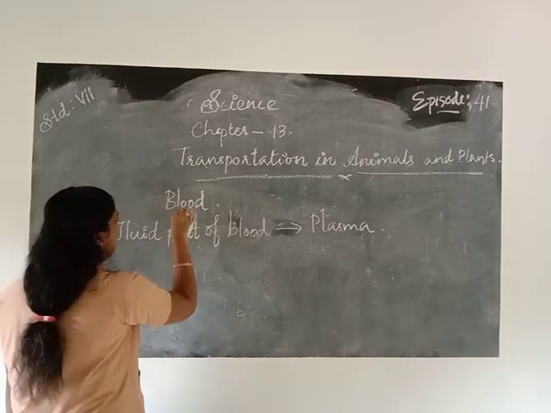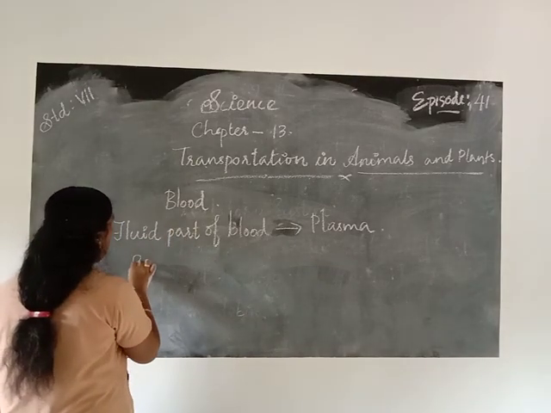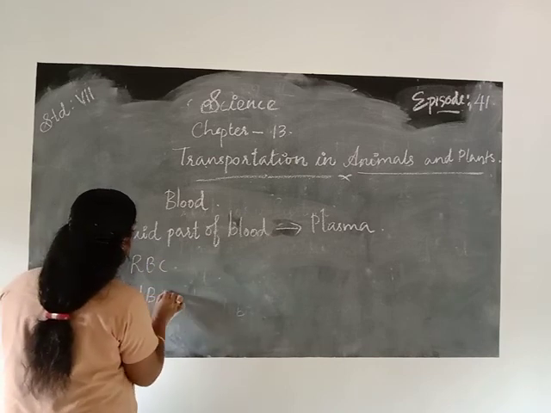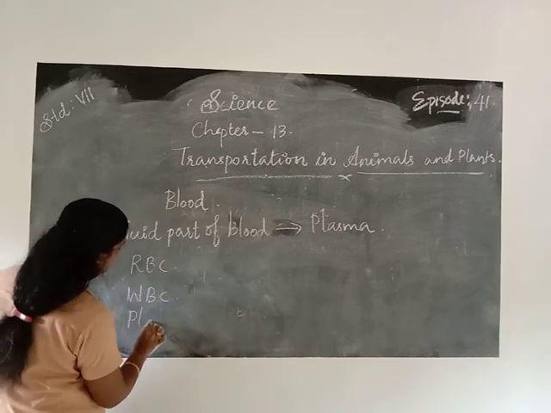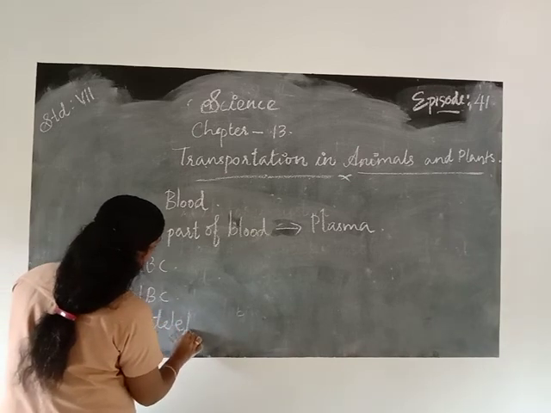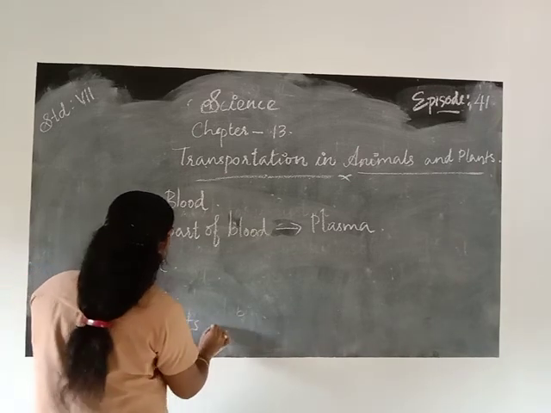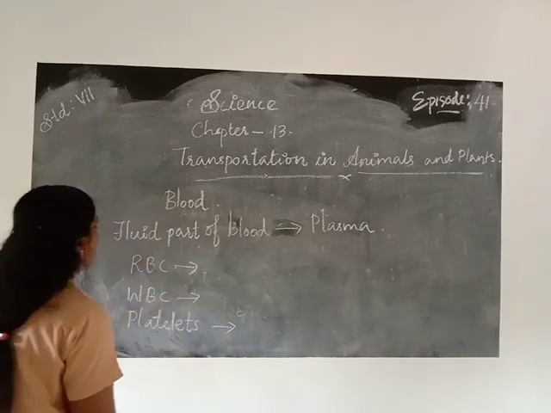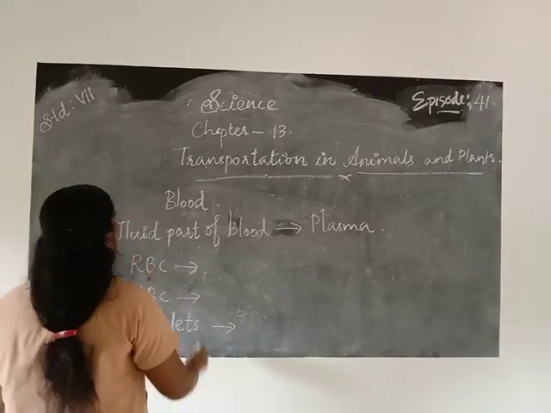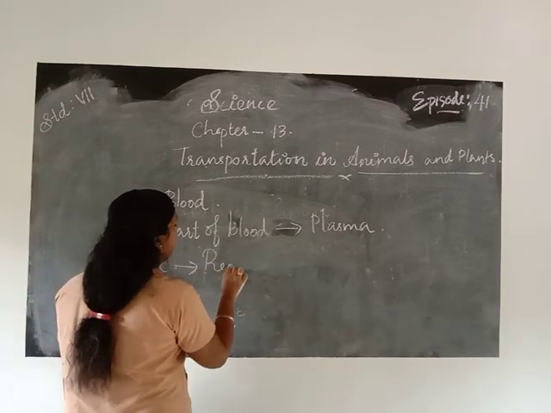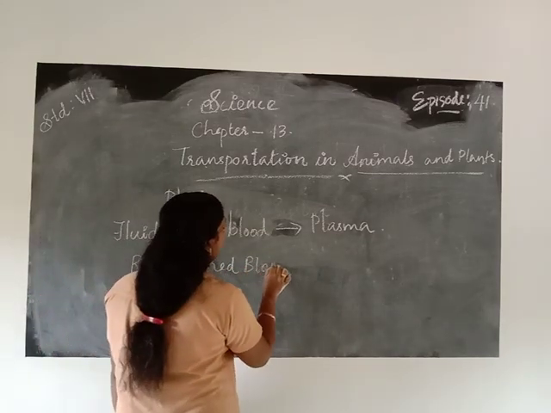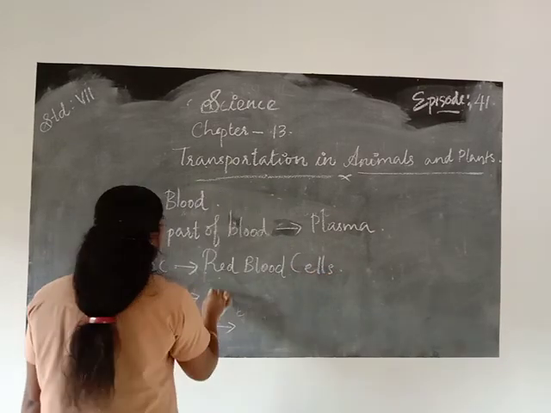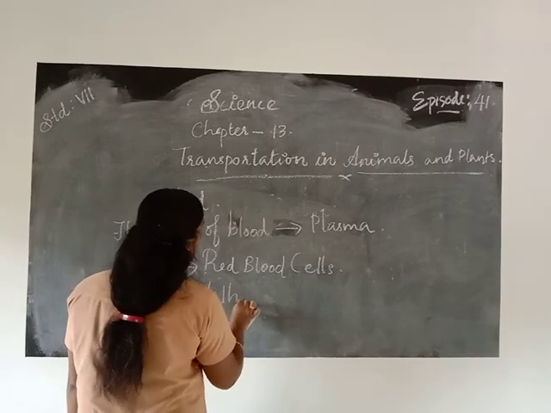Then the blood contains three types of cells: RBC, WBC and platelets. RBC means red blood cells. WBC means white blood cells.